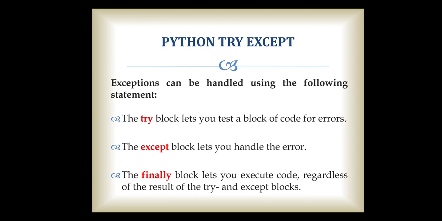So we are using the try except method for exception handling. So what is try? Try is a block that lets you test a block of code for errors. That particular line of code is going to be written in a try block. The except block lets you handle the error. To handle that particular error when it occurs, that line of code is going to be written in the except block.